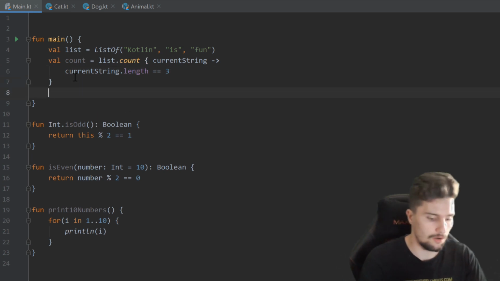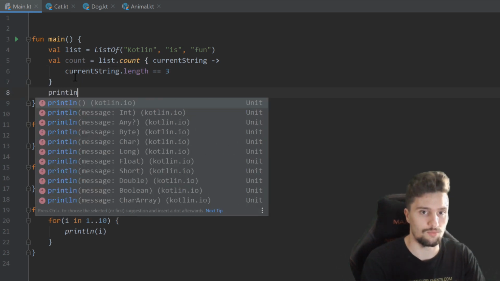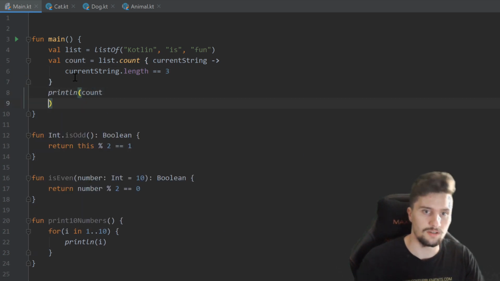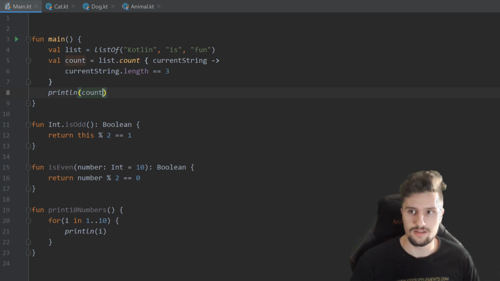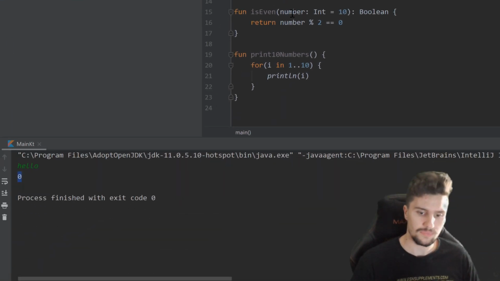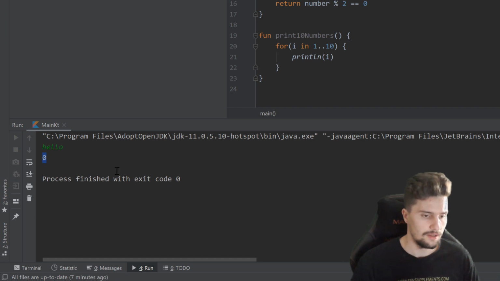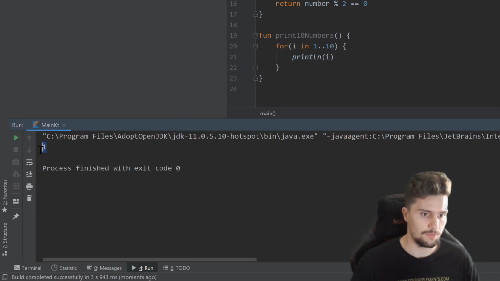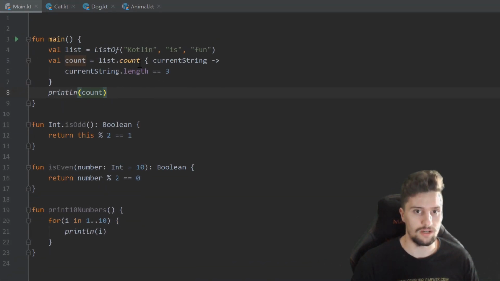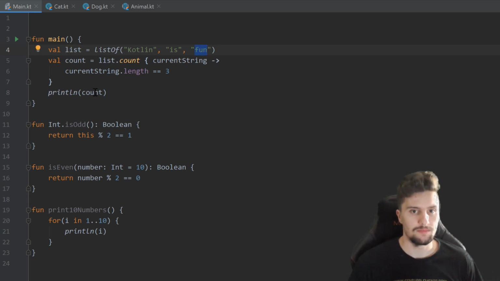And if we would now print that, so print line count, and run that program, take a look on the command line, then you will see it will simply print 1, because we have 1 string in our list here that has the length 3, which is fun here.